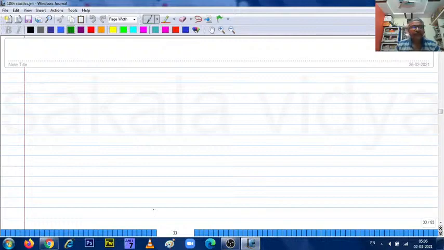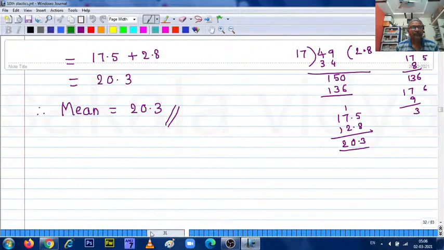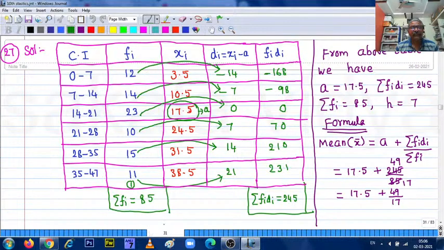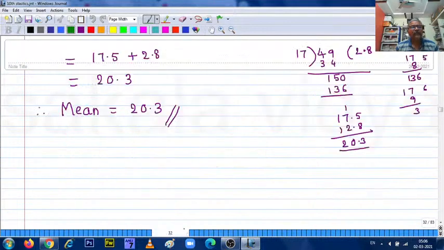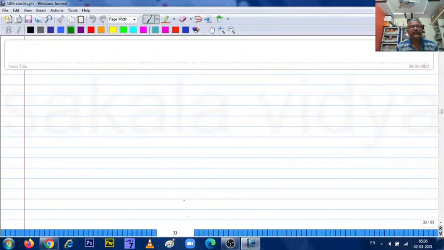Yesterday we completed up to 27 problems. Now let us continue from the 28th question onwards. Welcome you all once again. Question number 28.